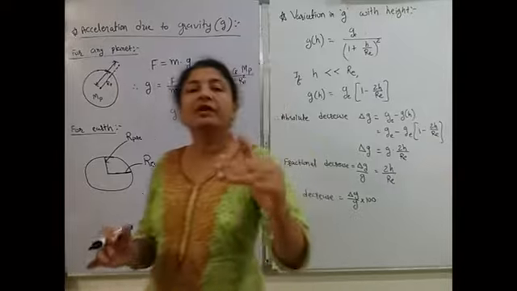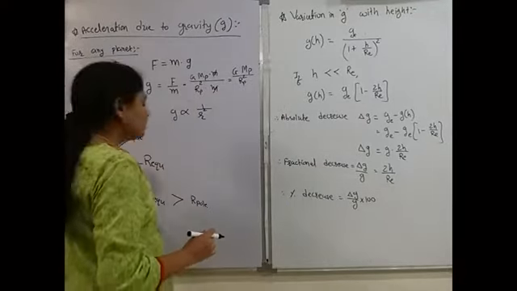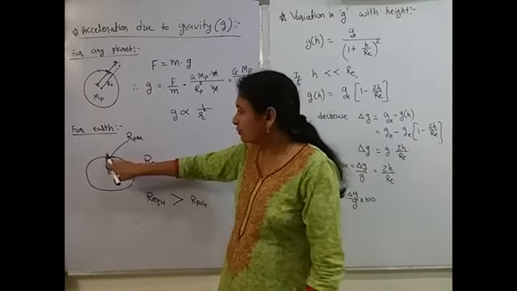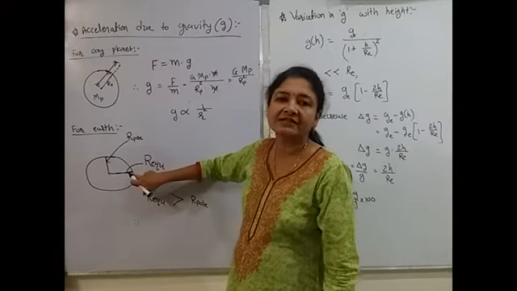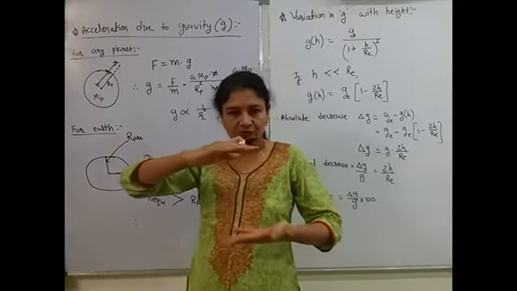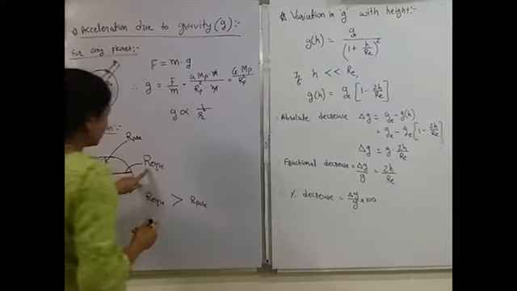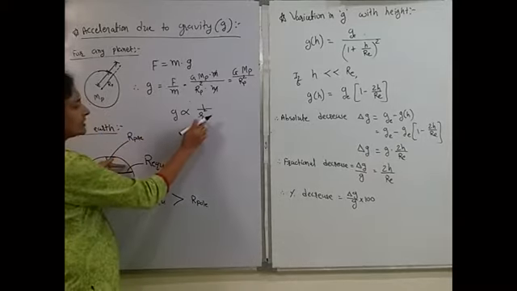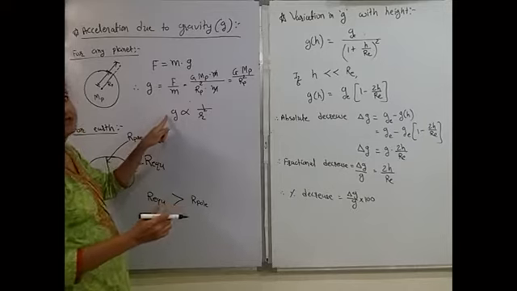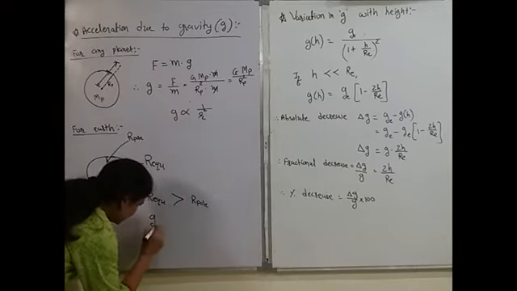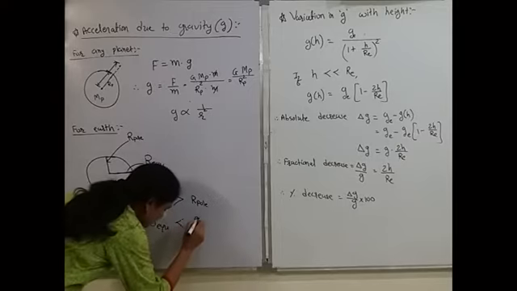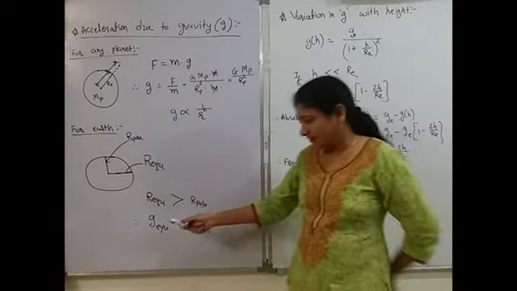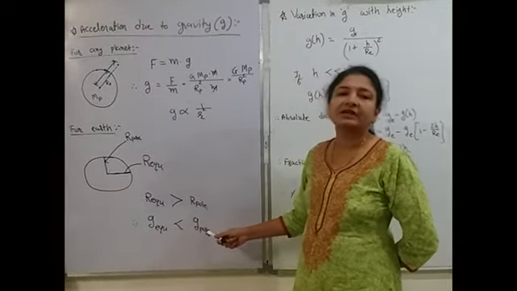Okay. Now let us consider a special case of Earth. We all know that Earth does not have uniform radius throughout its surface. On the poles the radius is less, on the equator the radius is more. It is flattened at the poles, you know these things. So at the equator this r is greater. As r is greater, the value of g will be smaller. So I can say that g on equator is lesser than g on pole.